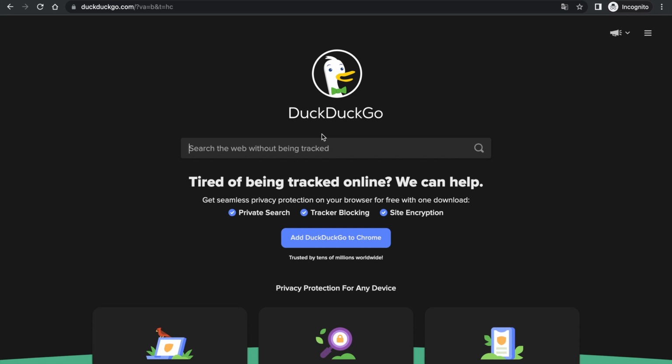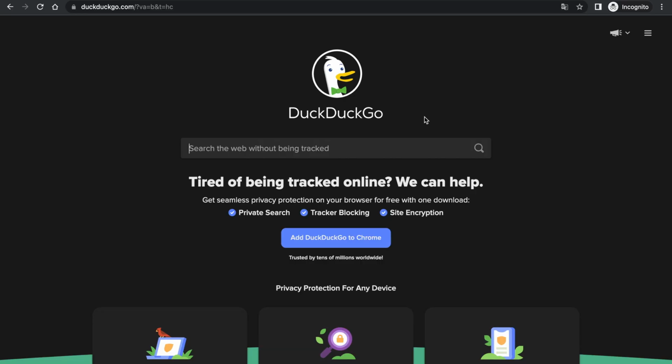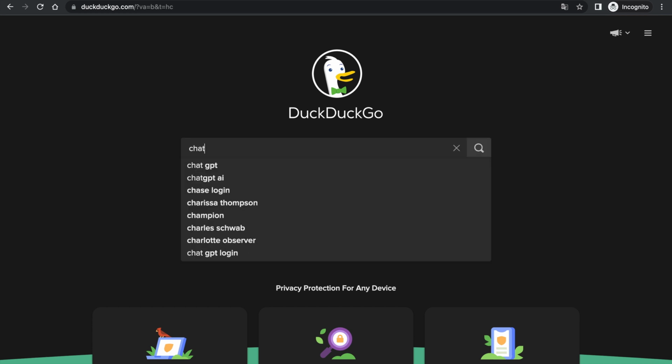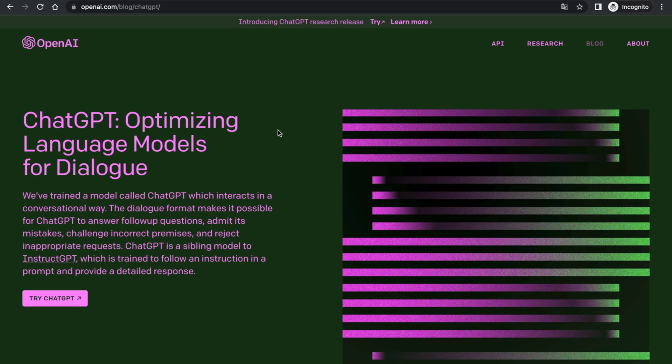When it comes to essay writing and natural language processing, one of the best tools available that is free is OpenAI ChatGPT. So if you just look up ChatGPT in your search engine, I sometimes like to use DuckDuckGo, which they claim doesn't track your data to sell you ads. So if you just look up ChatGPT and then click on openai.com, ChatGPT, optimizing language models, and then try ChatGPT.